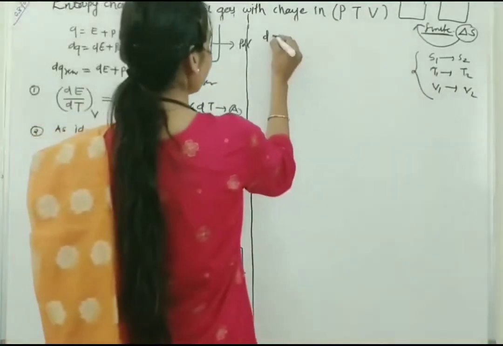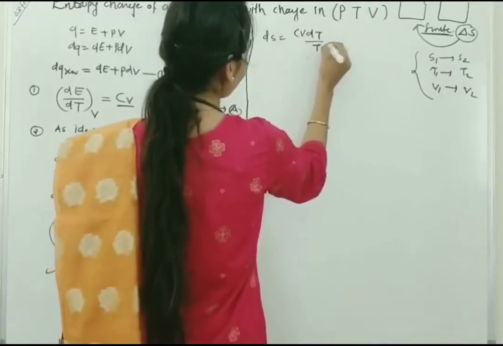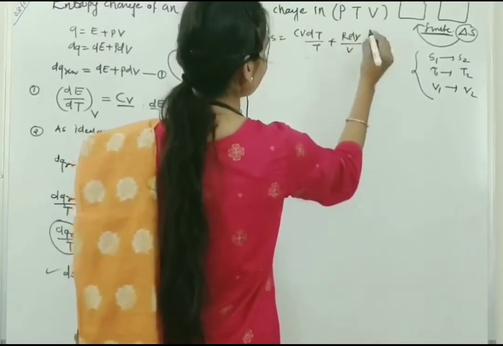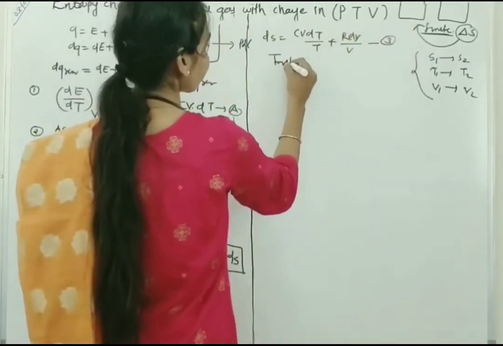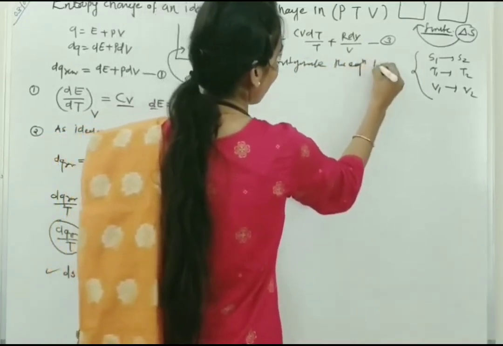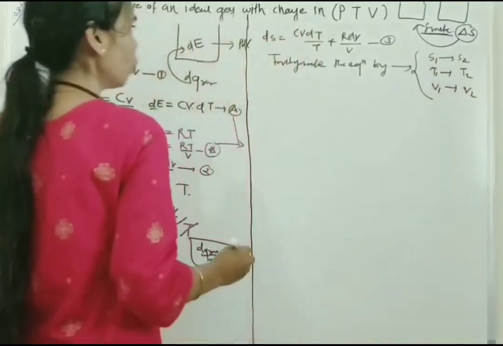See, dS is equal to Cv dT upon T plus R dV upon V. This is the third equation. So integrate this equation by the limits S1 to S2, T1 to T2, V1 to V2.